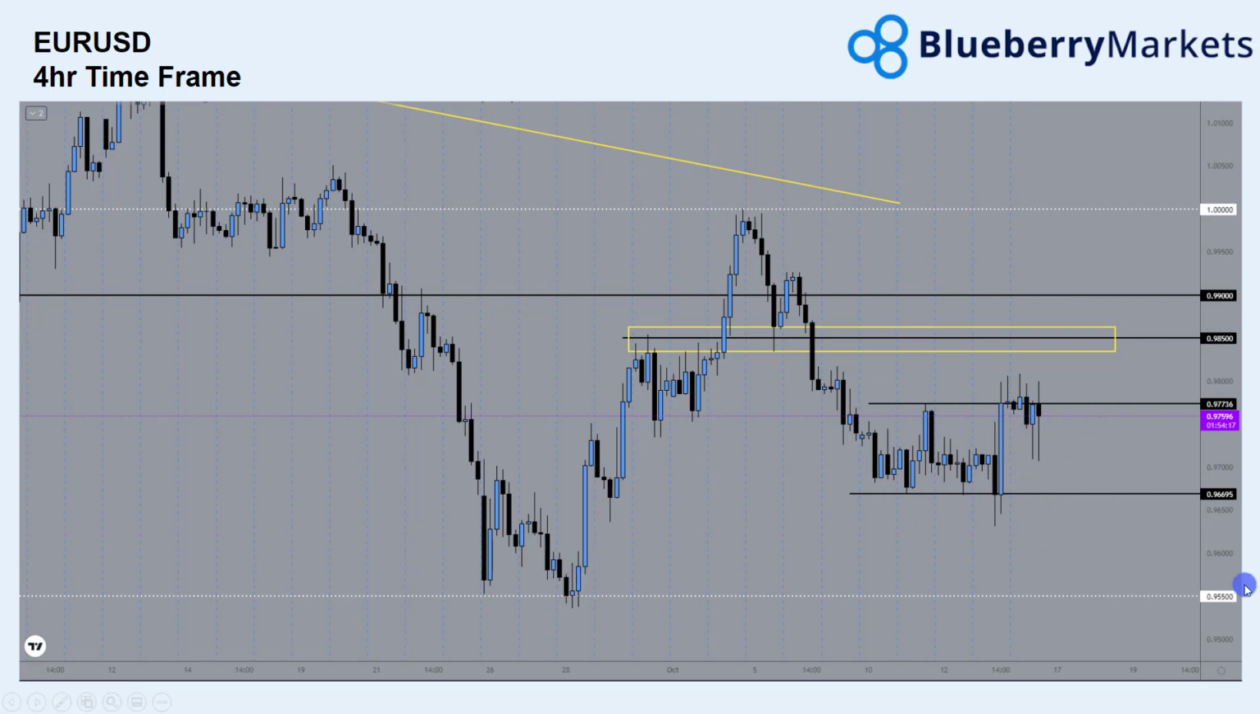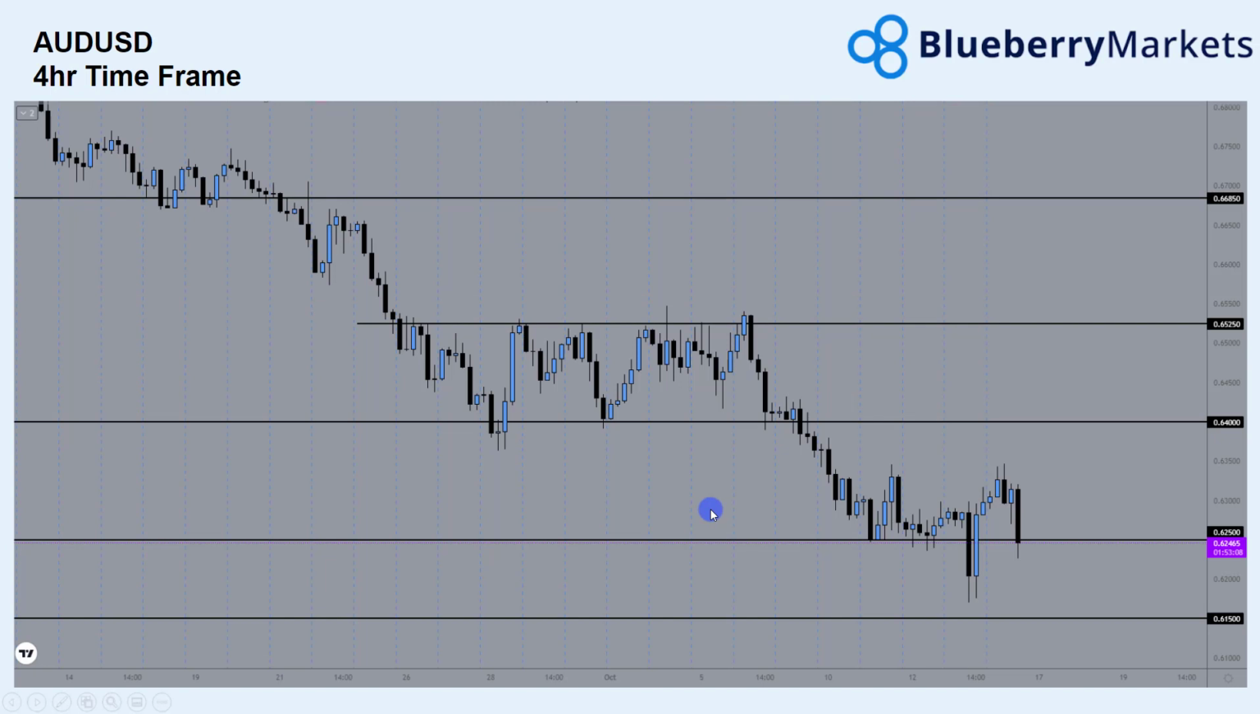I was expecting price to push towards the 0.9550 lows due to the expected high inflation data. But the market may have already priced that in by the looks of things. So it'd be interesting to see if we break out of this range where price could head towards.